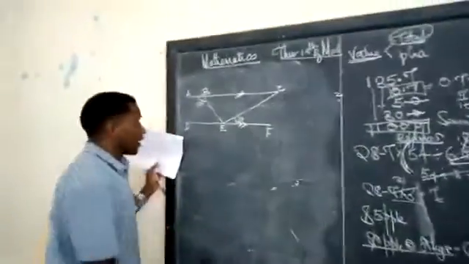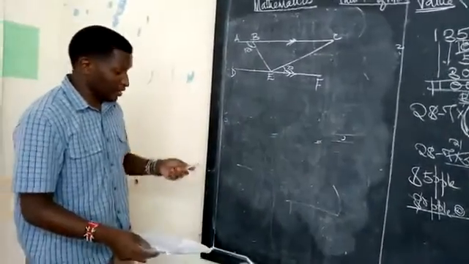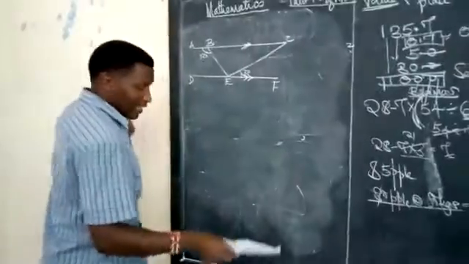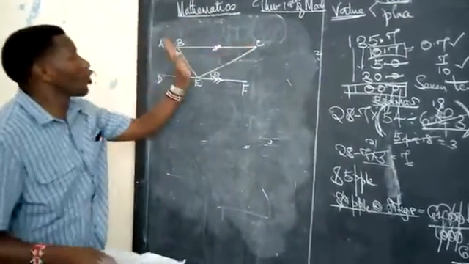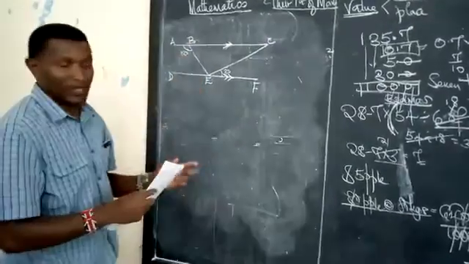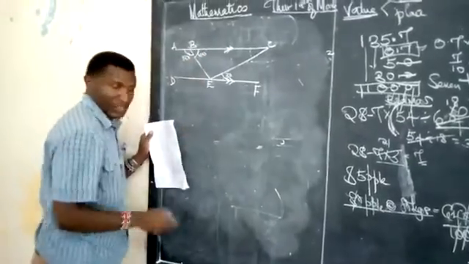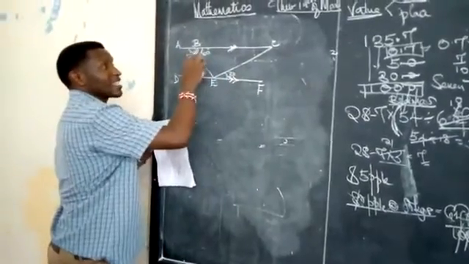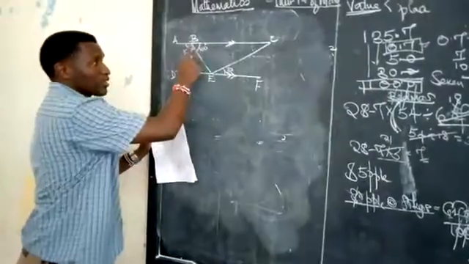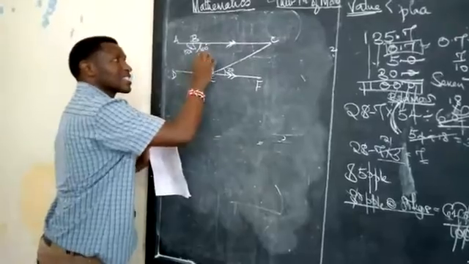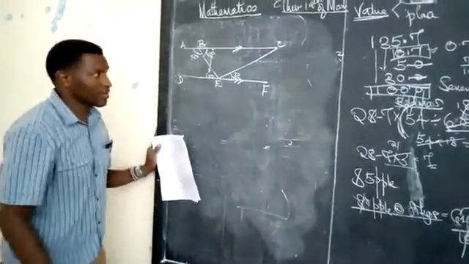If that's the case, we can comfortably get the angles here. And I told you, young boys and girls, when you want to do these questions, right, deal with one transversal after the other. First deal with this transversal, or you start with this one. I prefer to start with this one. If this is 120, I'll reiterate this is 60 degrees. We call these adjacent angles or angles on a straight line. And this is supposed to give you 180. This is 60. This 60 is alternate to this one, meaning that this one is 60.